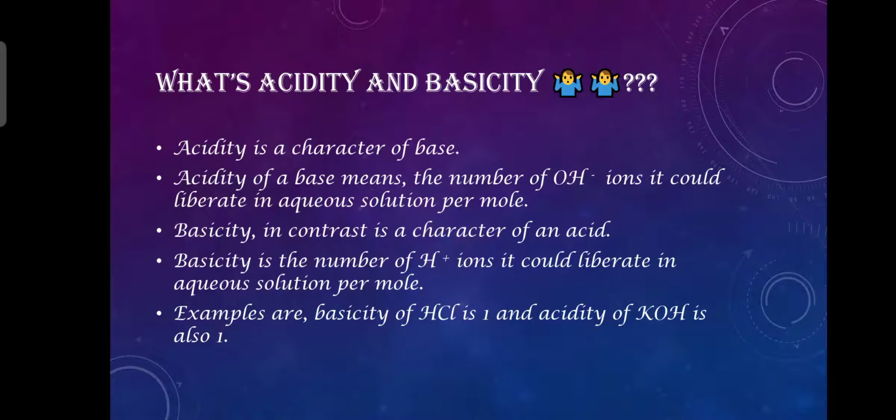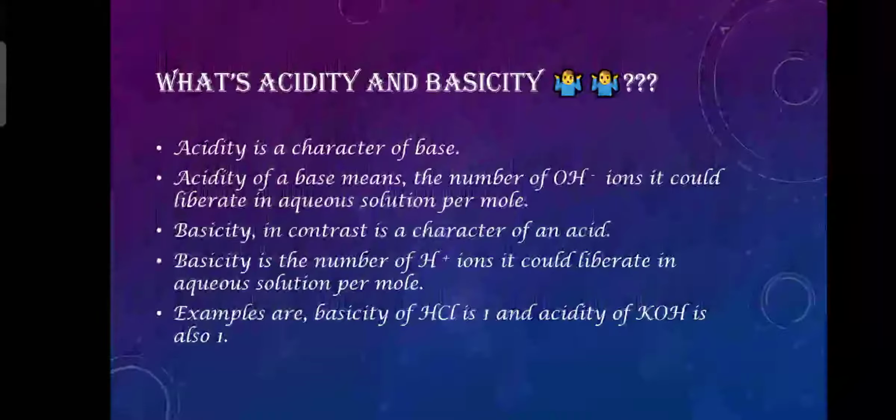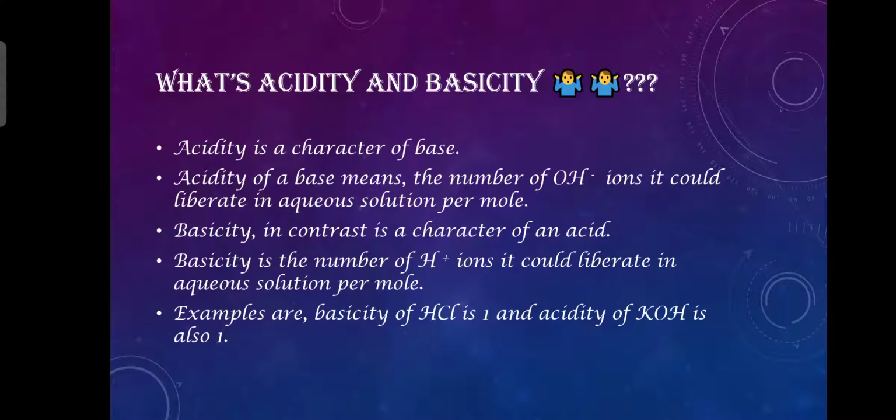For example, the basicity of HCl is 1. If 1 mole of HCl is added to water, it can release only one hydrogen ion. And the acidity of potassium hydroxide is also 1, because if 1 mole of potassium hydroxide is added to water, it can liberate only one hydroxide ion.